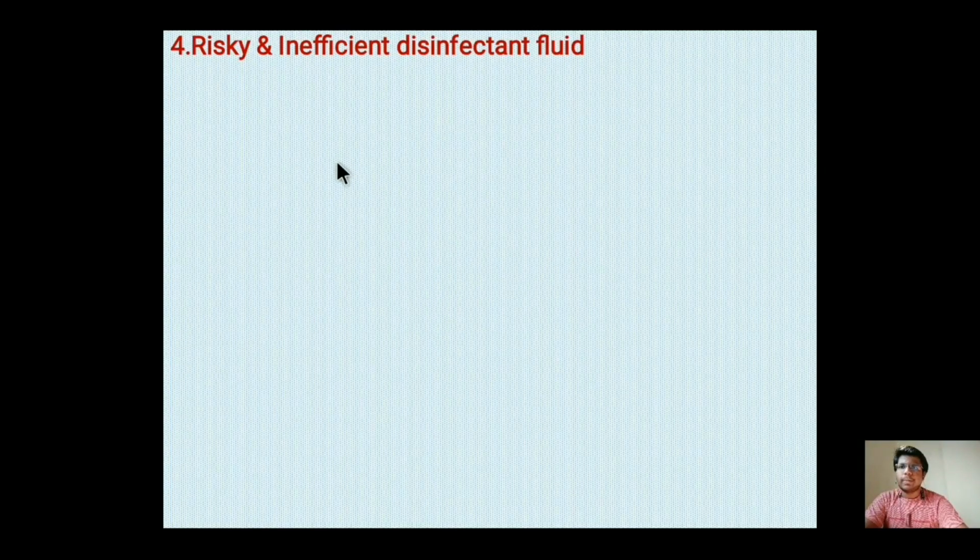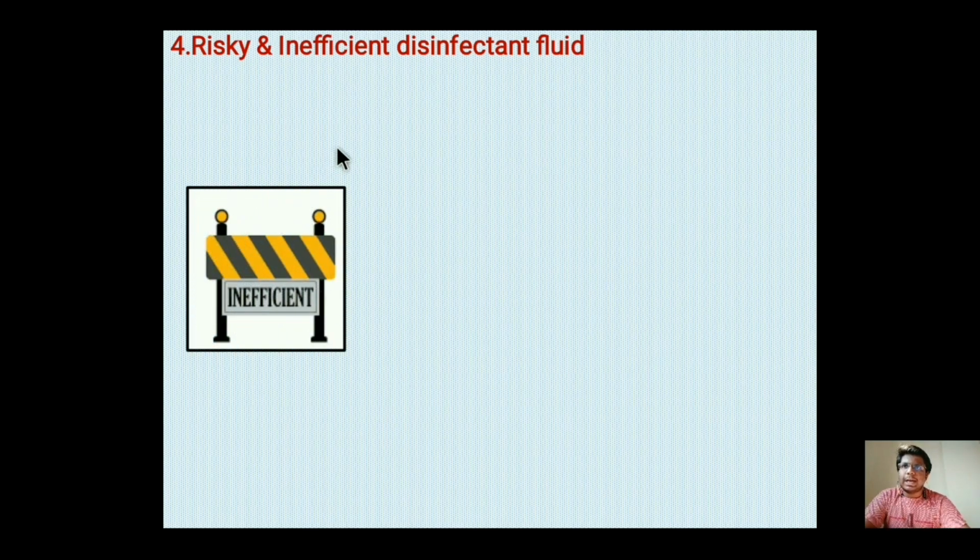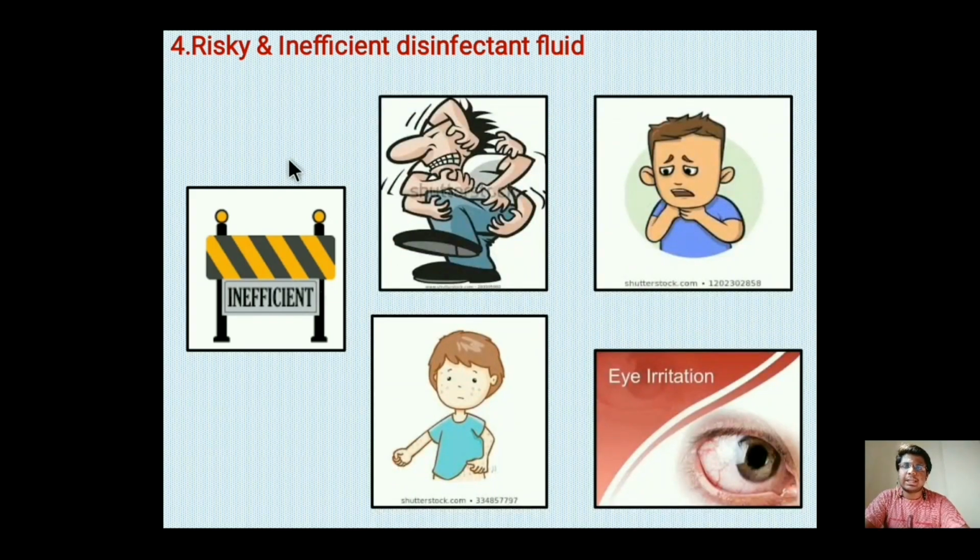The fourth major drawback is risky and inefficient disinfectant fluid. The disinfectant fluid that is used in tunnels is proved to be inefficient, that is, it is unable to sanitize completely. As well as it also causes hypersensitivity reactions such as itching, irritation to the skin, irritation to the eye, as well as breathing problems also.